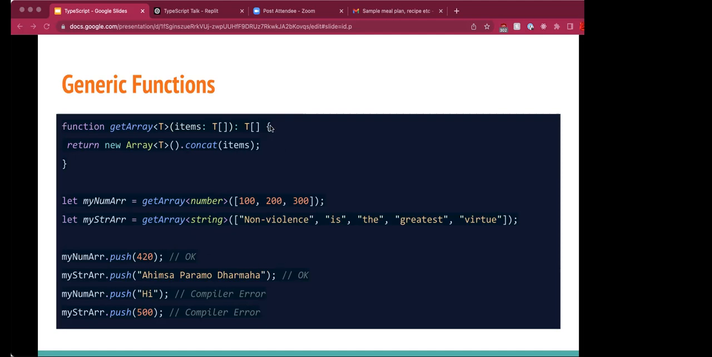So one thing you need to note is that we don't use the keyword type for generic functions. We just say function, and we declare and define it that way.